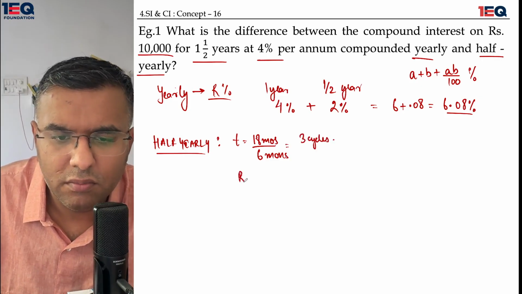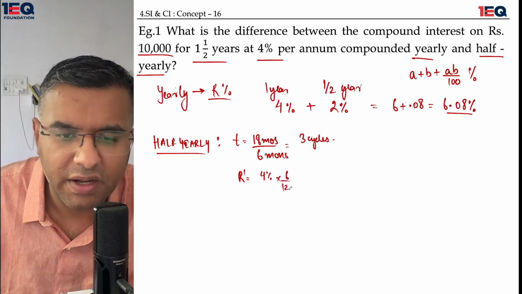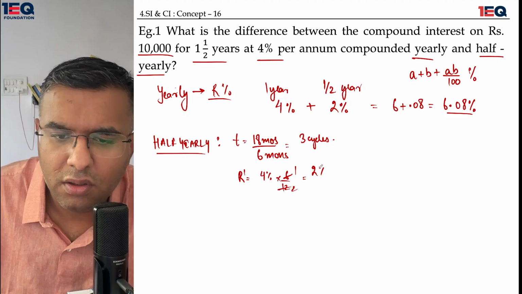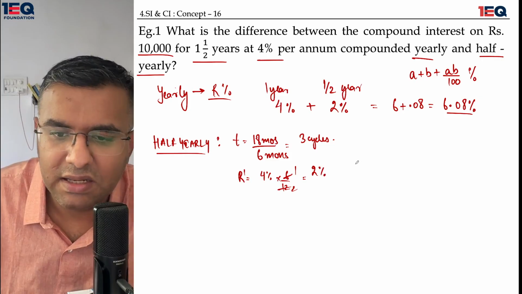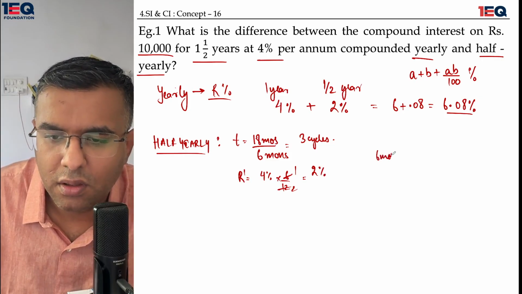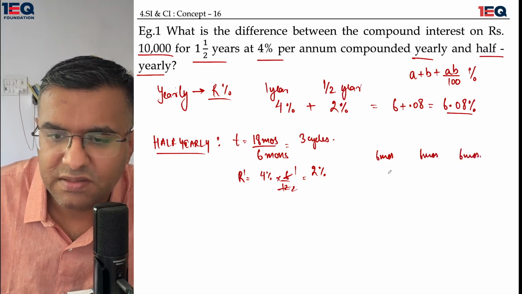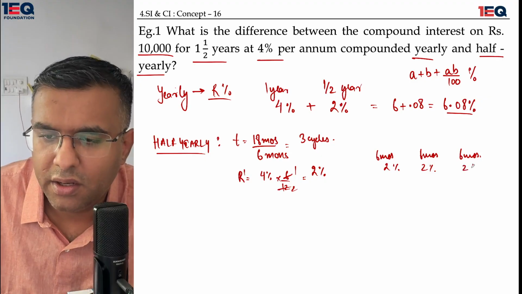Similarly, the rate of interest has to be reduced to 2%, because 4% into 6 over 12, where 6 months is the compounding period and 1 year is the standard time, so 1 by 2, gives me 2% compounding. As the cycles are going to be 6 months each, this is 6 months, another 6 months, and another 6 months. This is going to be 2%, another 2%, and another 2%.